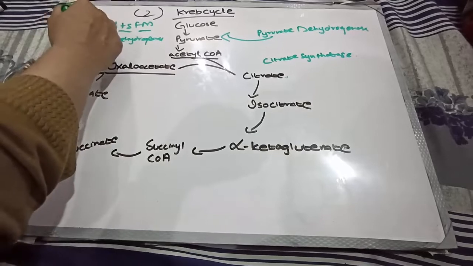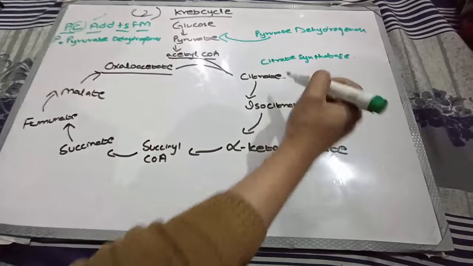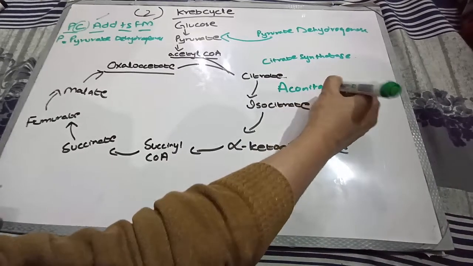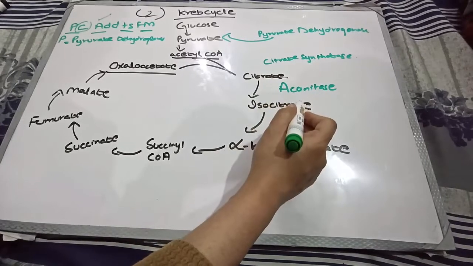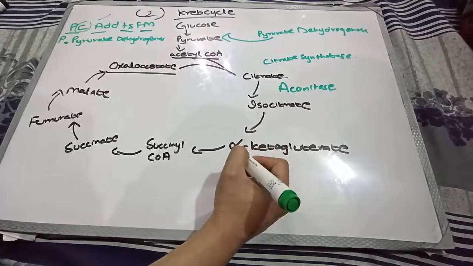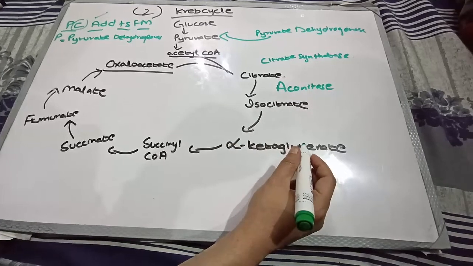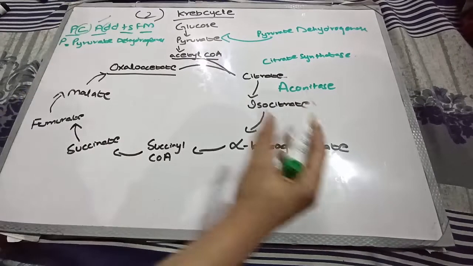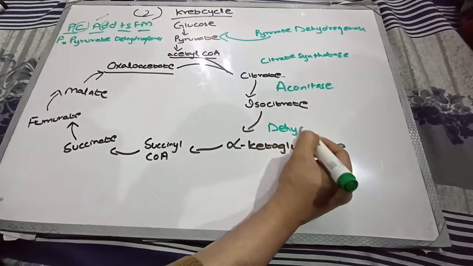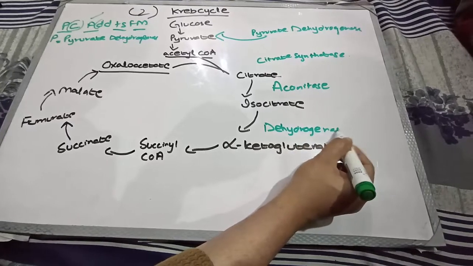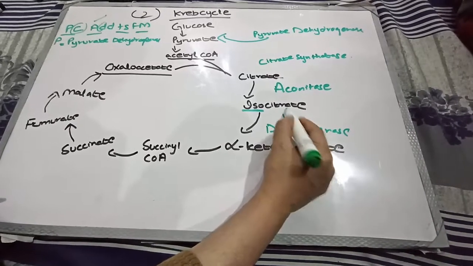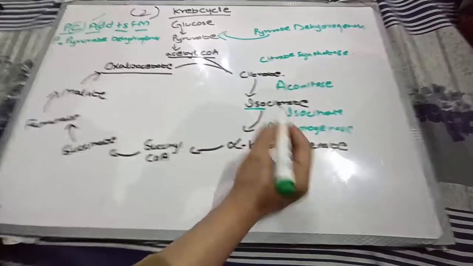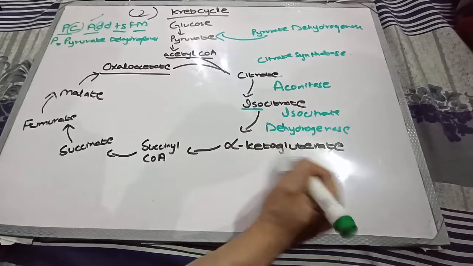The other enzyme with the symbol A is aconitase. This enzyme will convert citrate into isocitrate. This isocitrate will then be converted into alpha ketoglutarate by the help of another enzyme, for which I have used the symbol D. D stands for dehydrogenase. What is it going to dehydrogenate? This isocitrate. So isocitrate dehydrogenase will convert this isocitrate into alpha ketoglutarate.